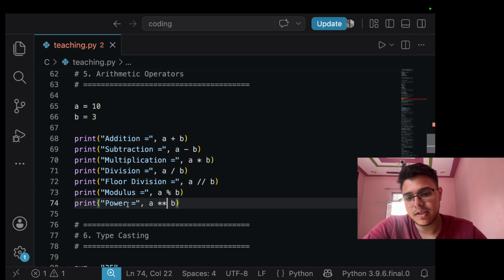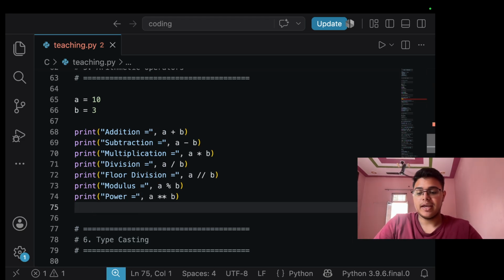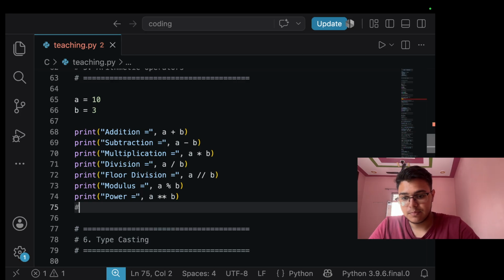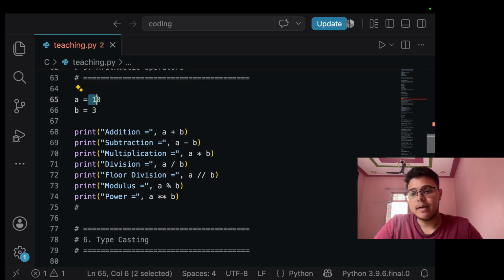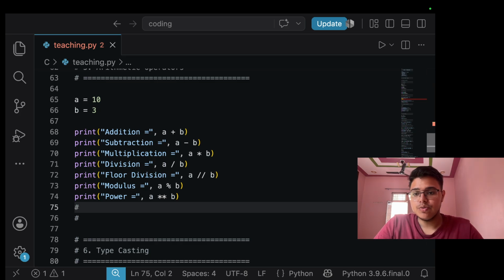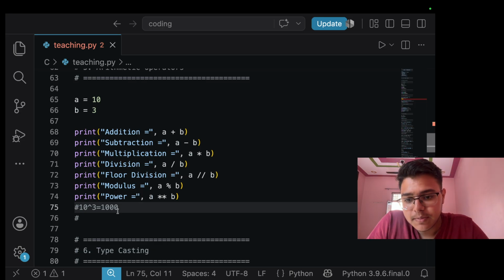Basically, let me tell you from here. Exponent means a to the power b. Let me show you. 5 raised to the power 2, which equals, as we know, 25. So basically power is like this. If a is equal to 5 and b equals 2, then the value will be 25. Now if a equals 10 and b equals 3, what will be the answer? It will show you 10 raised to the power 3, which equals 1000. So this is power.